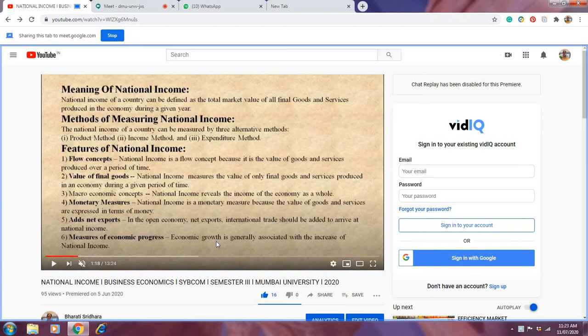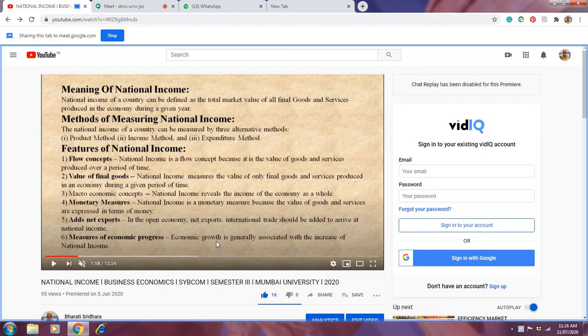Now the last feature of national income is that it measures economic growth. When we say that India's national income is growing, or is not growing, how can we say that? We compare it to the last year, or to the year before that, then we can say. Generally, when we say there is growth of national income, it shows us that the country is also developing.